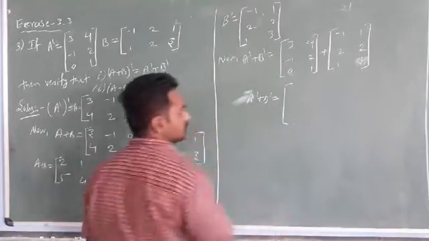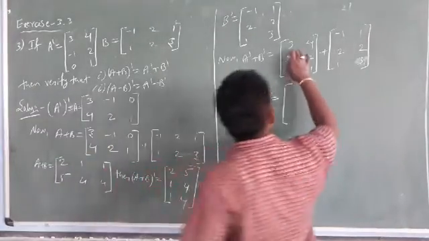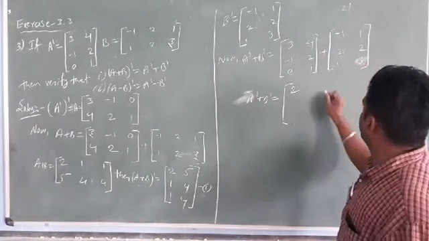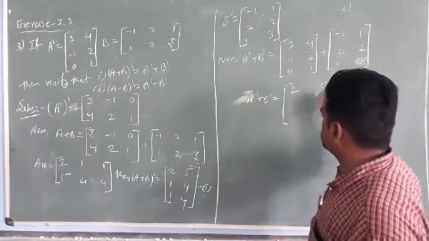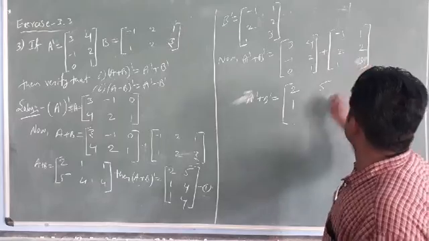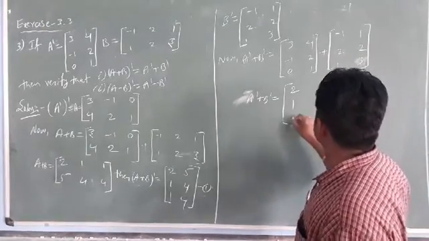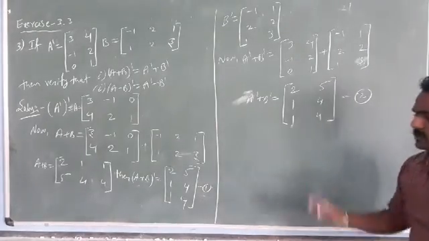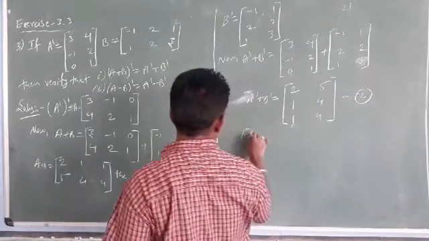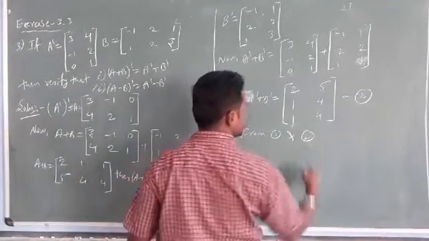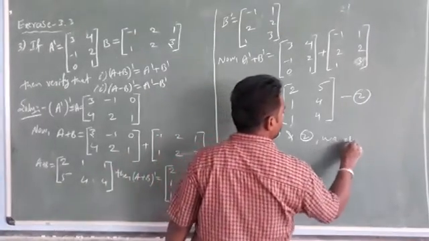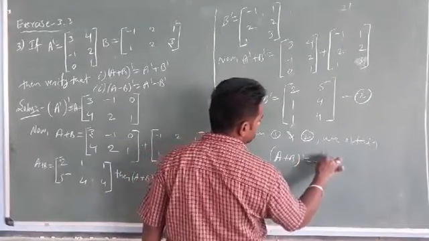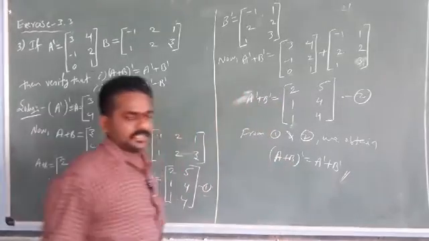So A dash plus B dash: the matrix is 3 plus minus 3, minus 1, it is 2; 4 plus 1, that is 5; minus 1 plus 2, it becomes 1; 2 plus 2, that is 4; 0 plus 1, it is 1; 1 plus 3, it is 4. So it is equation number 2. Just observe equation number 1 and equation number 2. From 1 and 2, what do we obtain here, friends? (A plus B) whole dash equals A dash plus B dash.